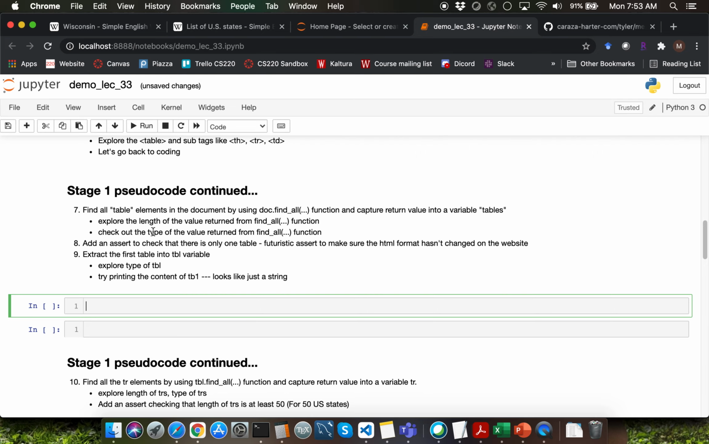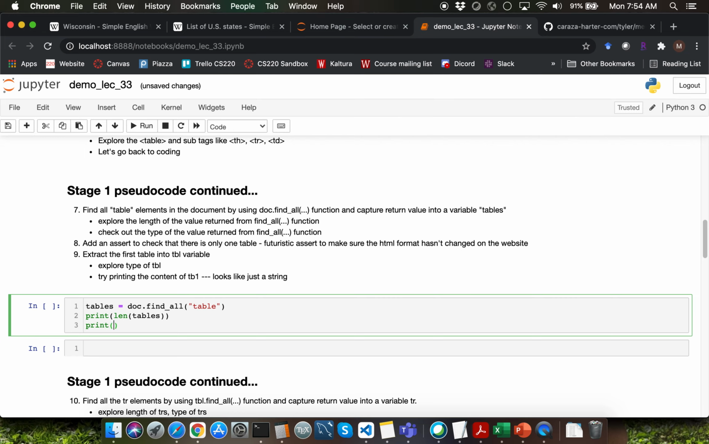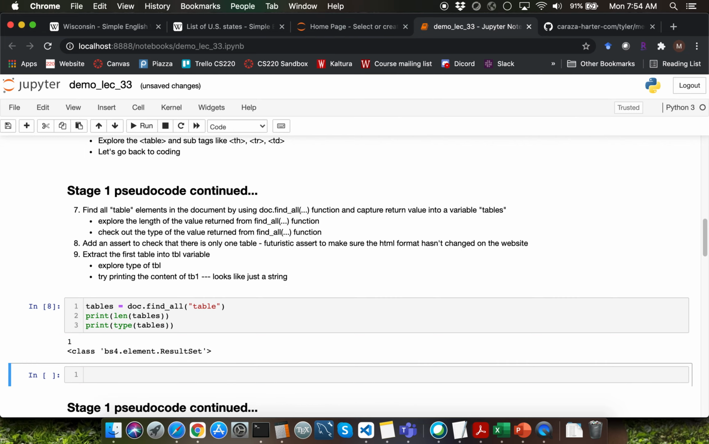The next step is going to be about finding all table elements in the document, and we are going to use the find_all function for that. I'm going to type doc.find_all, and as an argument to the find_all function, I need to pass the name of the element, which is going to be the string table here. Let's capture the return value into a variable called tables. The first thing which I'm going to do over here is to print the len of tables, and let's also print the type of tables variable here.